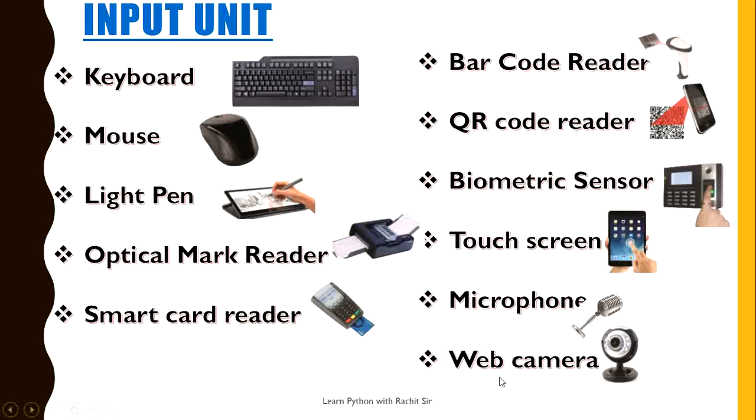Next one is web camera. A webcam is a camera that is connected to a computer. It captures still pictures as well as videos, and with the help of software can transmit them in real time. Unlike a digital camera and digital camcorder, a webcam does not have any built-in storage, and instead it always uses the computer hard drive as its storage.